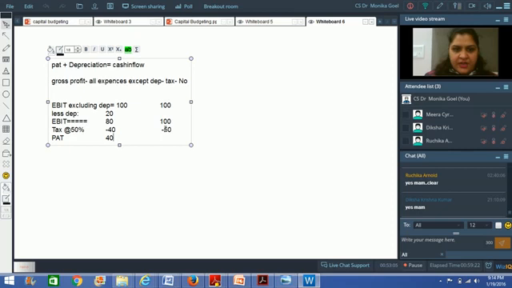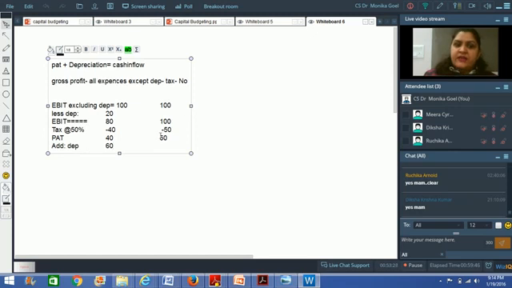Without depreciation, your earnings before interest and taxes would be 100, and your tax at the rate of 50% would have been 50 rupees, and your profit after tax would have been 50 rupees.